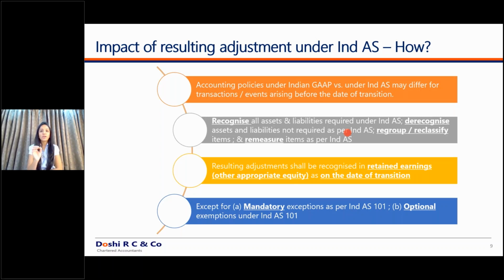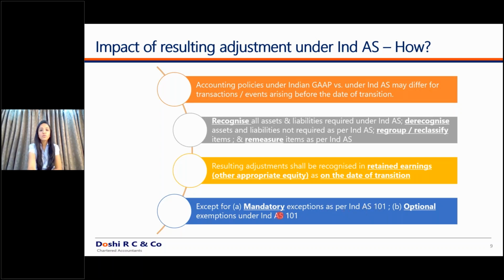Ind AS 101, transition to first time adoption of Ind AS, has provided certain exceptions to this general rule. So our general rule is mandatory retrospective adoption. An exception to this general rule are the mandatory exceptions as per Ind AS 101. What do you mean by this?